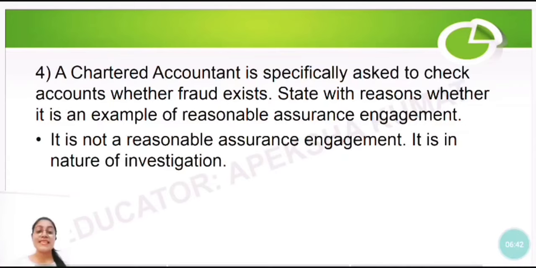Next, 4th question, a chartered accountant is specifically asked to check accounts whether fraud exists. State with reason whether it is an example of reasonable assurance engagement. So the answer is, it is not a reasonable assurance engagement. It is in the nature of investigation. So when a chartered accountant is asked to just see whether the fraud exists or not, it is not a reasonable assurance engagement. It is an investigation. So there's a difference between reasonable assurance engagement and investigation, okay? So it is not a reasonable assurance, it's an investigation.